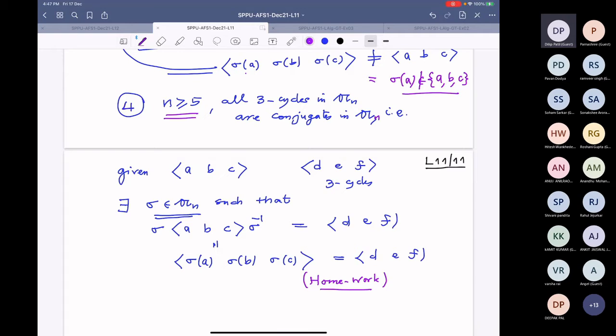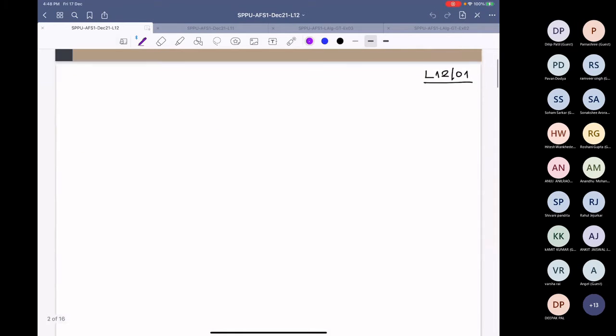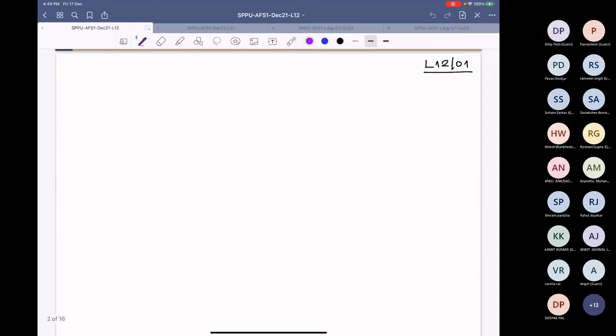All right, so let me prove this first, because this is a very important step for proving our simplicity of A_n. Actually, I should have finished simplicity last time. Anyway, so what do we want to prove? Again, I will write here.